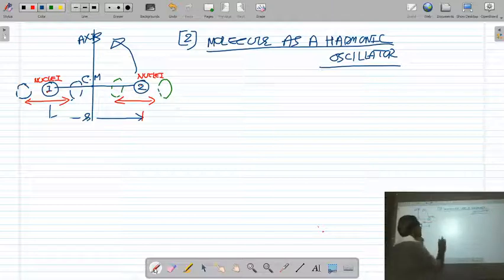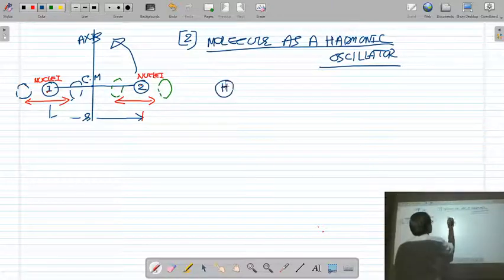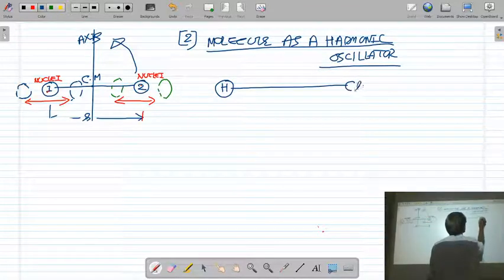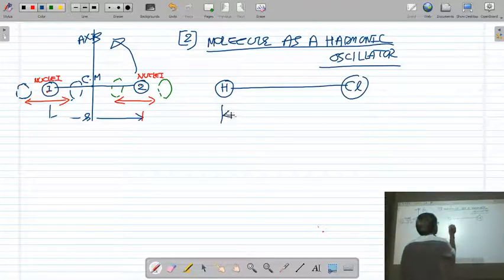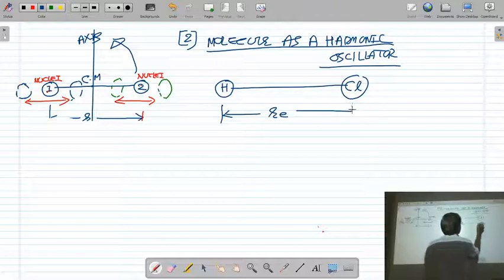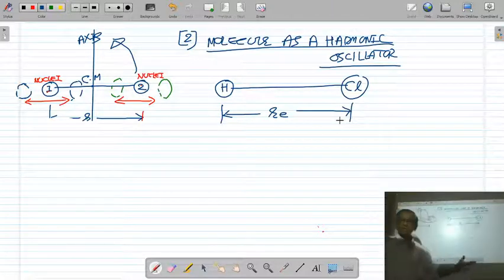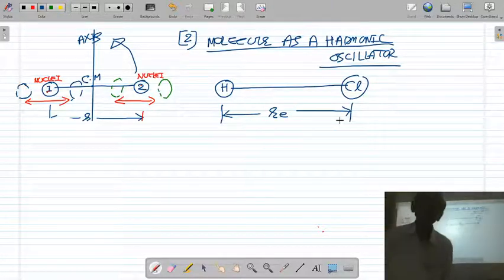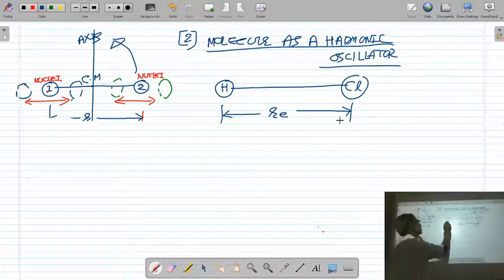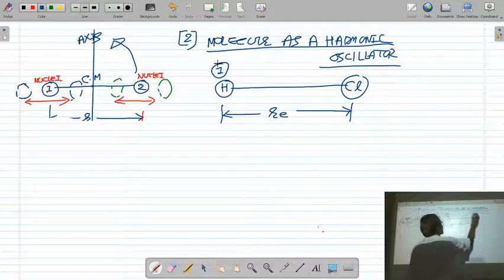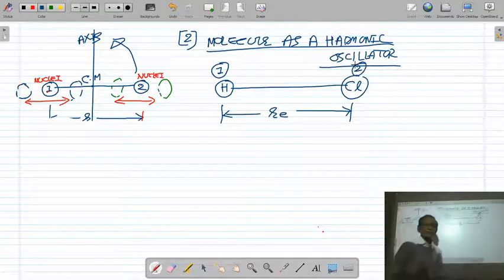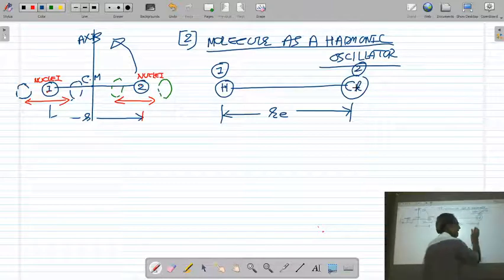Suppose I take the example of HCl molecule. In equilibrium position, the internuclear distance between H nuclei and Cl nuclei is Re. Now, as I told you, both the nuclei, H nuclei and Cl nuclei, are vibrating around the equilibrium position.